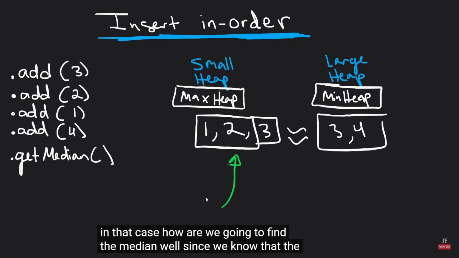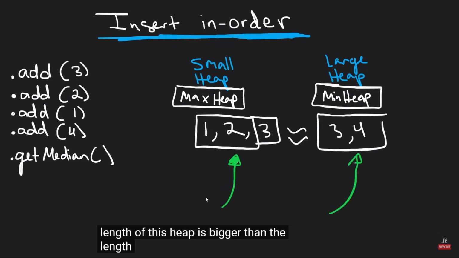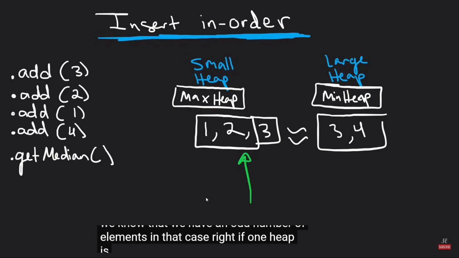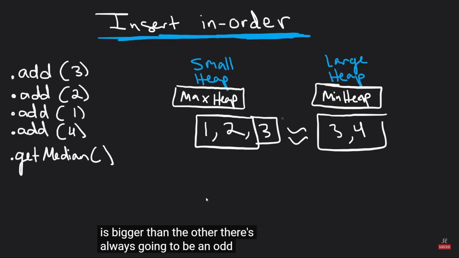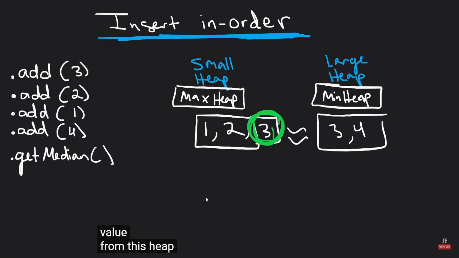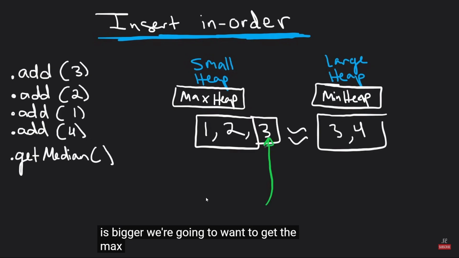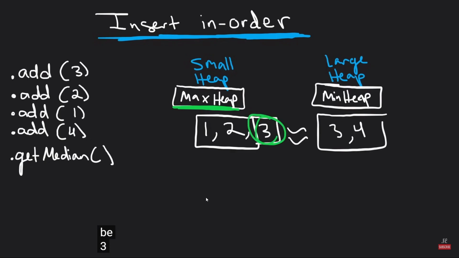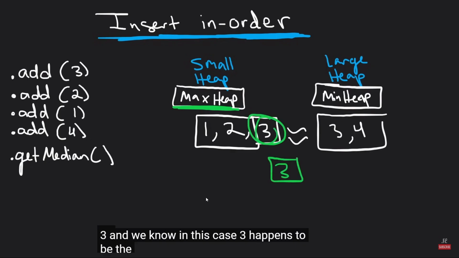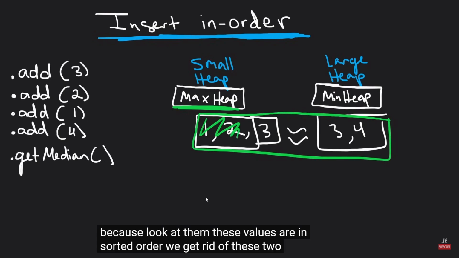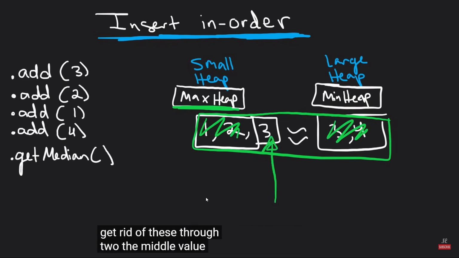Well, since we know that the length of this heap is bigger than the length of this heap, we know that we have an odd number of elements in that case, right? If one heap is bigger than the other, there's always going to be an odd number. And in that case, we're going to want to get the value from this heap. So if the length of this heap is bigger, we're going to want to get the max value from this heap, and that's going to be 3, and we know in this case 3 happens to be the median, right? Because look at them, these values are in sorted order. We get rid of these 2, we get rid of these 2, the middle value is 3.